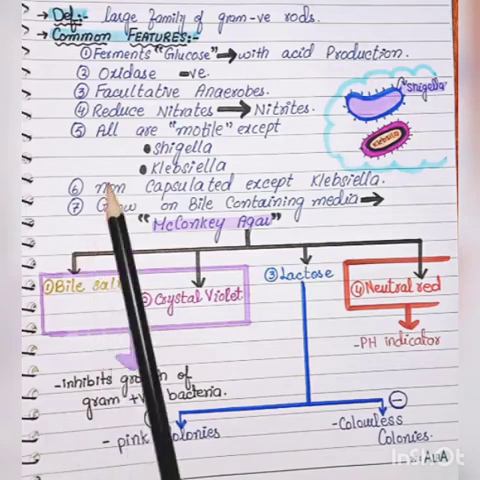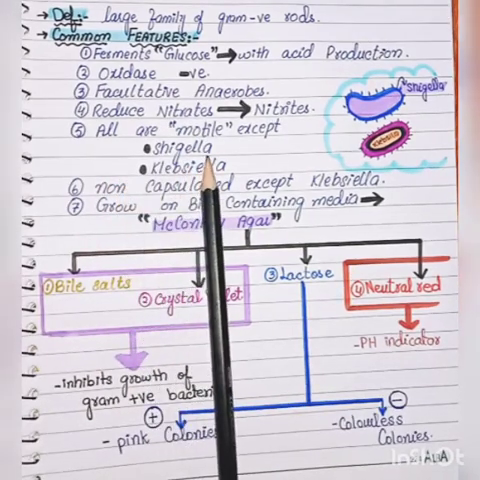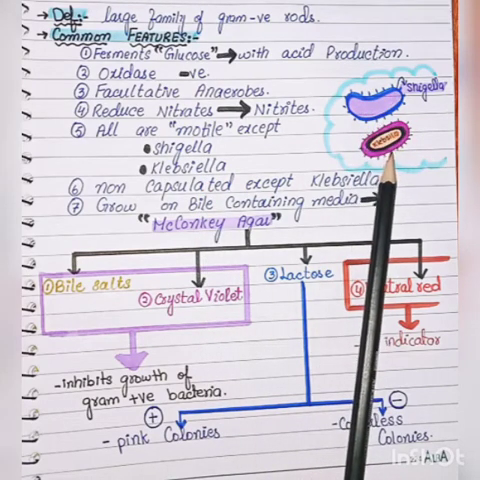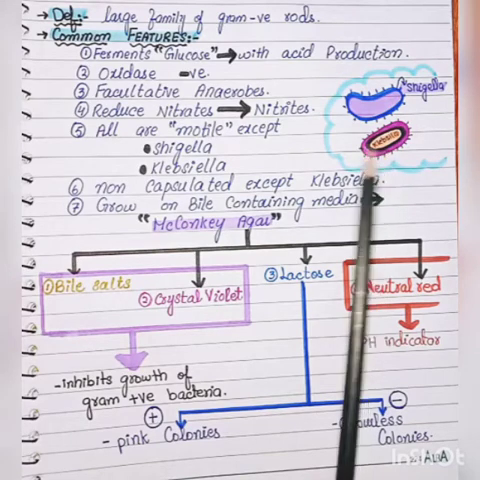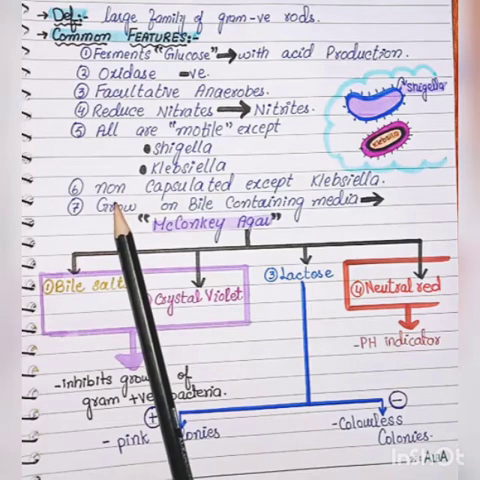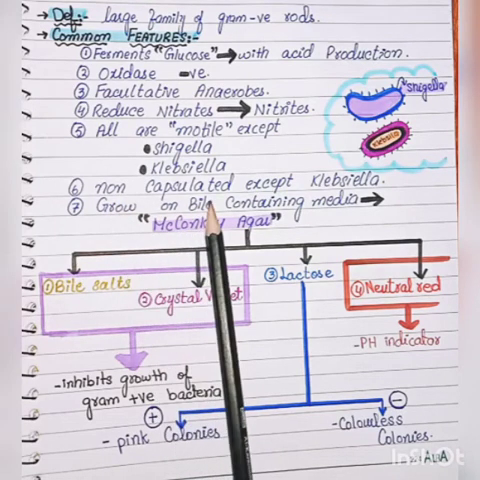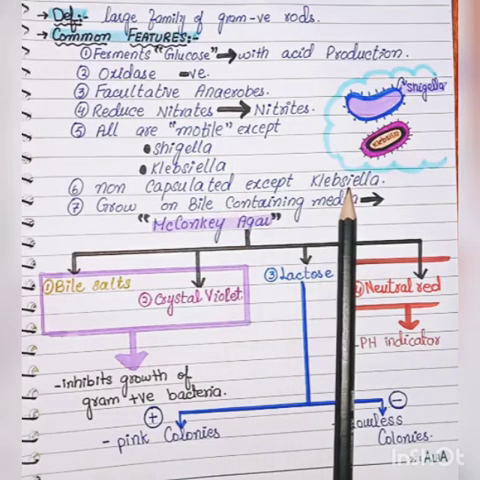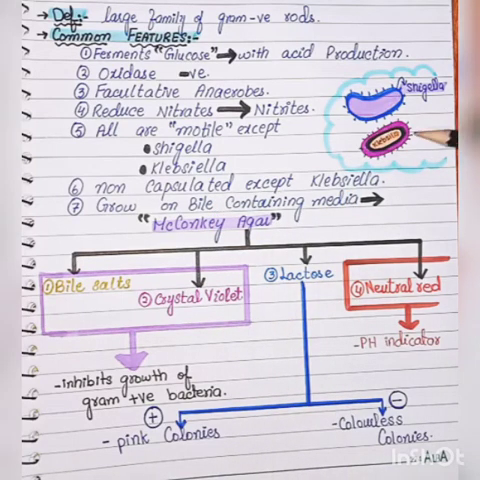Next, all are motile except Shigella and Klebsiella. These are Shigella and these are Klebsiella. All are motile, except these two. Next, they are non-capsulated. All are non-capsulated, but only Klebsiella has a capsule like this. This is a capsule in purple, but all the others are non-capsulated.